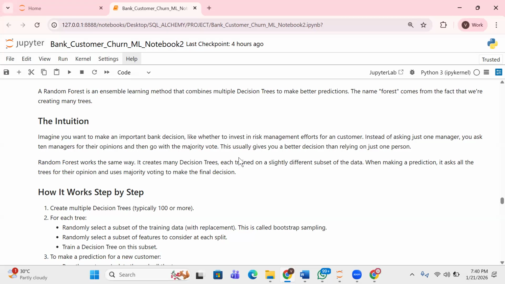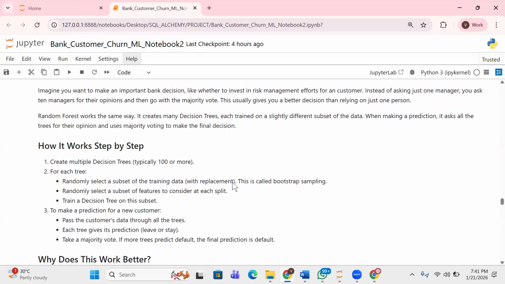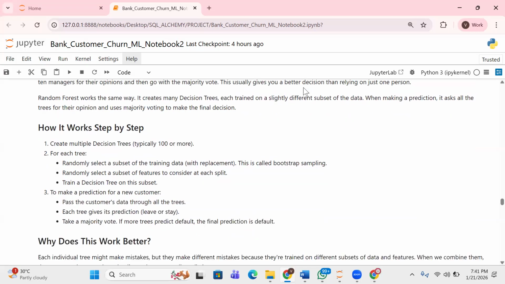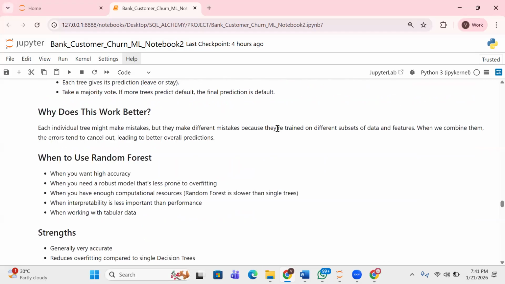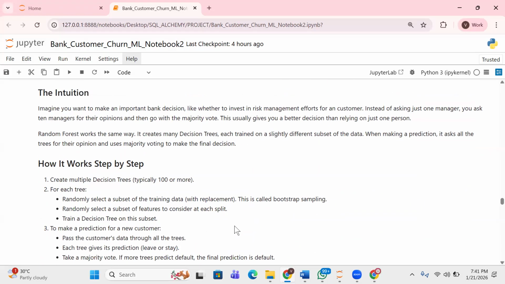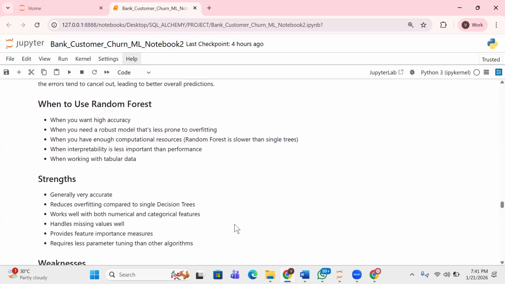You have different managers making decisions for your clients. I decide to tell them to vote. Five managers, three voted yes, two voted no. At the end of the day, my prediction is based on the majority vote. So if the majority had said no, I'll tell my clients, I don't think you should invest in this thing. But because the majority said yes, my final decision will be what? Yes. So I don't know if I've been able to explain the way the random forest algorithm works, right? That's one of the examples I saw. So that's just the way random forest works. You can easily just read through these notes and try to further understand, right?